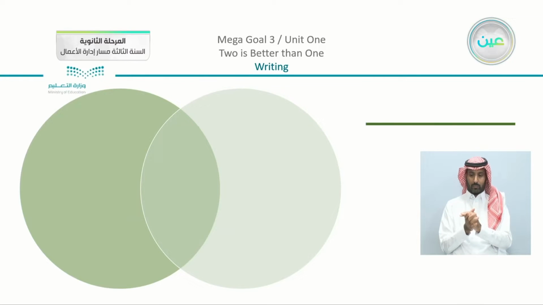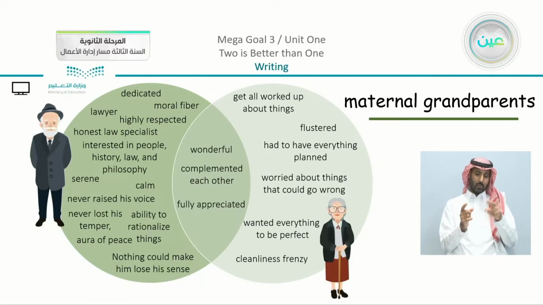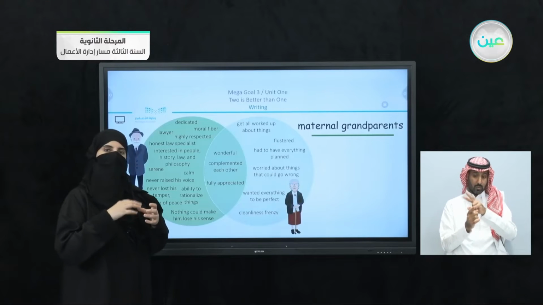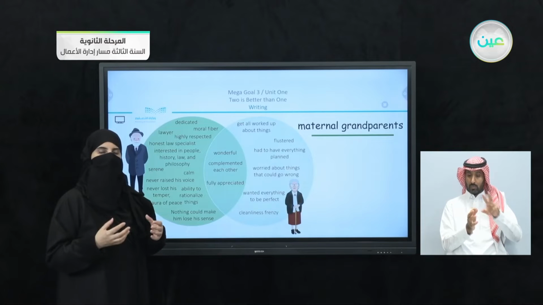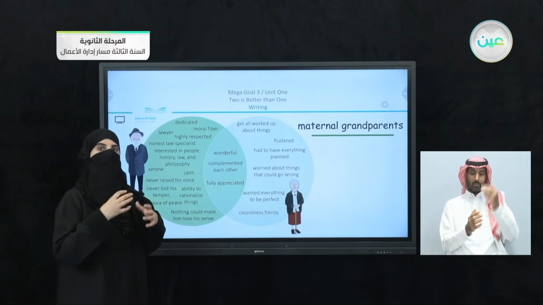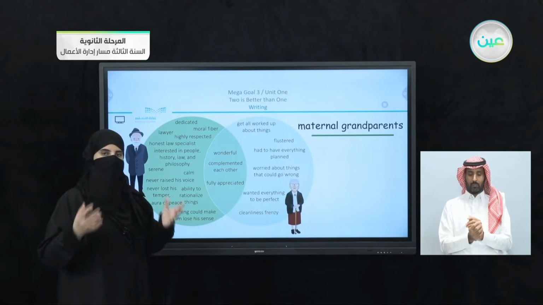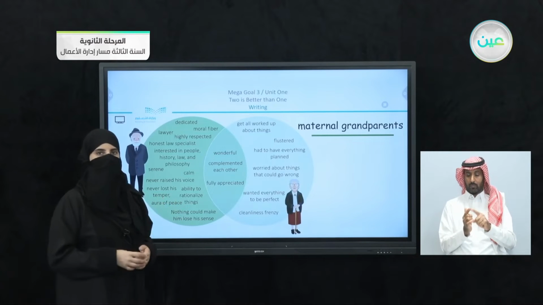We were instructed to use the Venn diagram and to write the different characteristics that we have about each personality, and also in the middle the things that join them together, or we can say that we want to focus on the symbiotic relationship, going back to the unit's topic, which is teamwork.